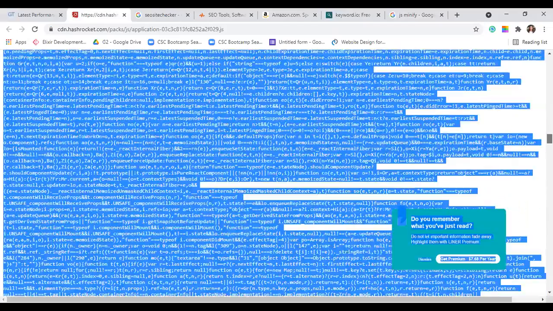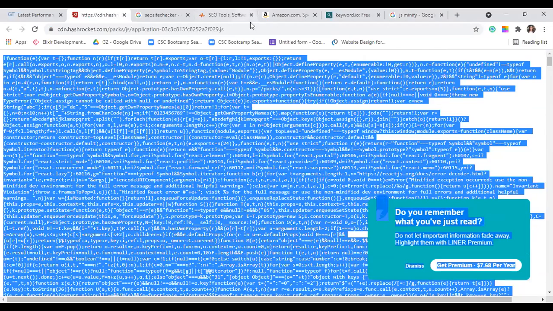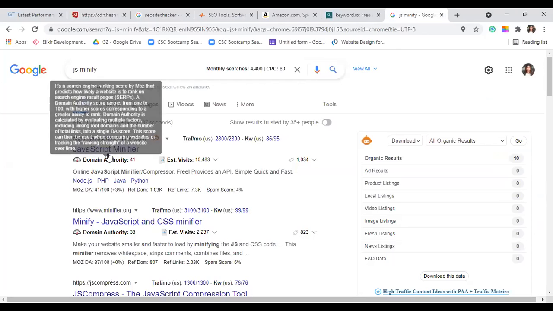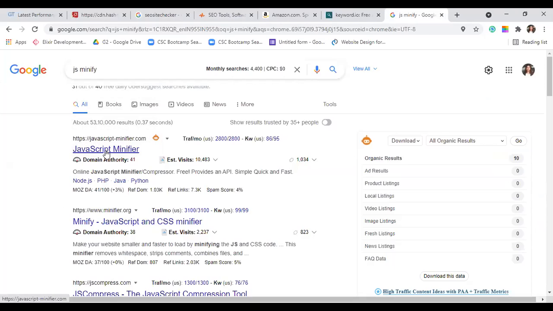Sometimes there are certain parts of your code that are of no use. It is useless code that has been put into it, and it is creating a hindrance in loading your website. The speed has reduced because there is some unused code behind your website. So what we do is we copy the code that was creating an issue. We go up to JS minify, or if it is a CSS file, you will write CSS minify, and you will click the very first one.